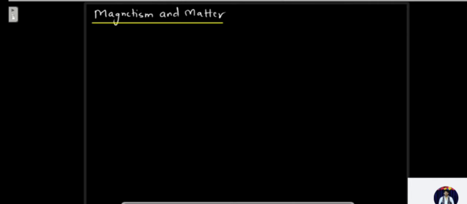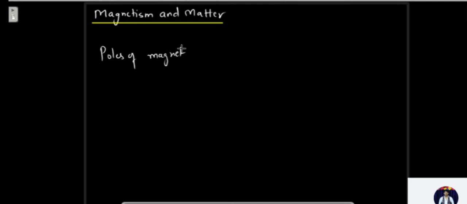And what are these ends called? These ends are called the poles. The two ends of the magnet are called the poles. These ends where the magnetic attraction is maximum are called the poles of the magnet. So this property was the attractive property.